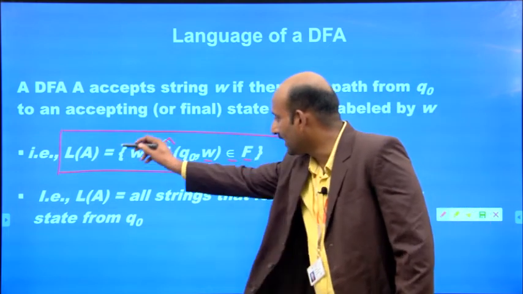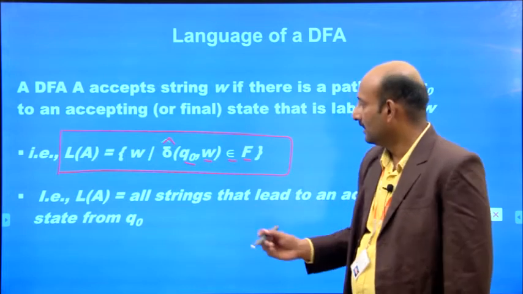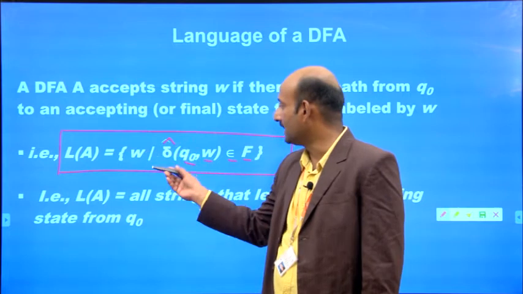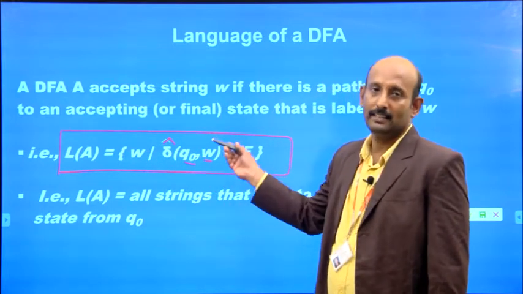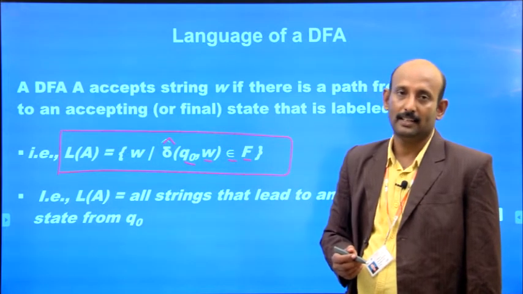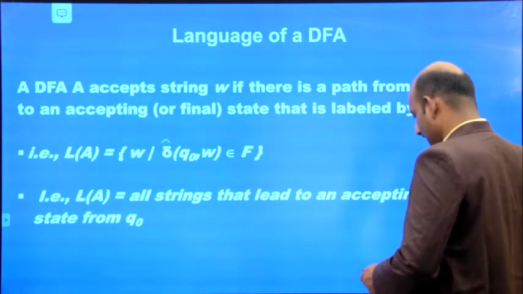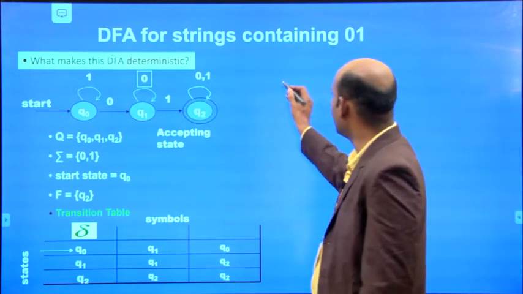How can we write the language of the strings? Again I repeat, W is an input string where the mapping function of Q0 comma W. So we'll see this previous one. We can write it like this. First we have to take the state.